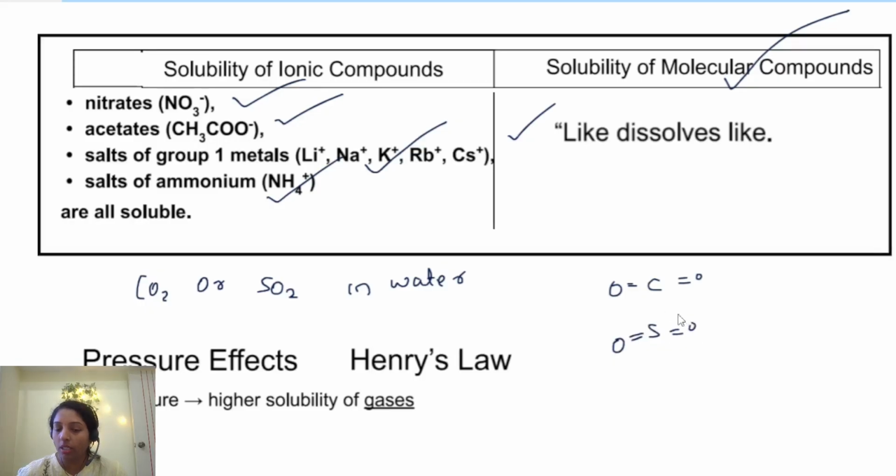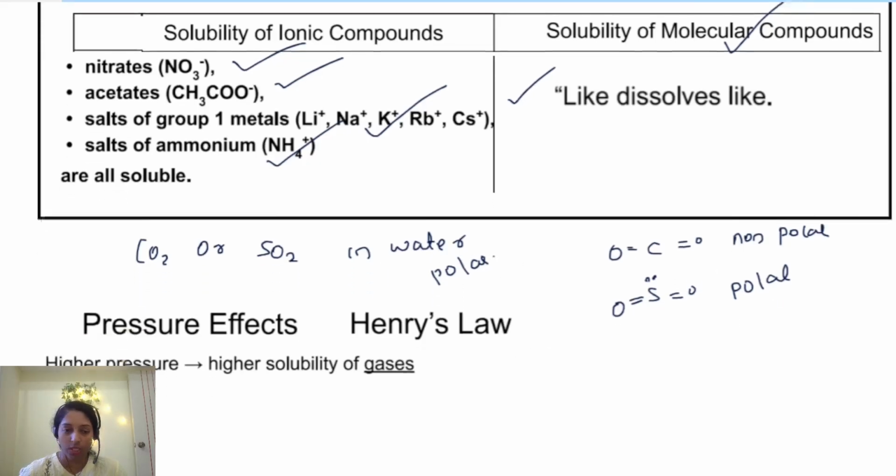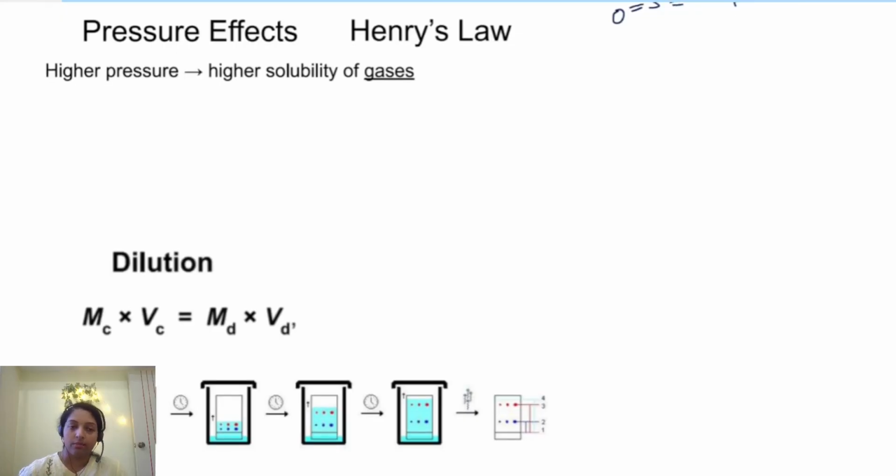How do you know if it's polar? A central atom with a lone pair is polar. Here a lone pair is there, so SO2 is polar. At the same time, CO2 has no lone pair, so it is non-polar. So polar likes polar, and water is also polar. So SO2 will be more soluble in water. That's it.